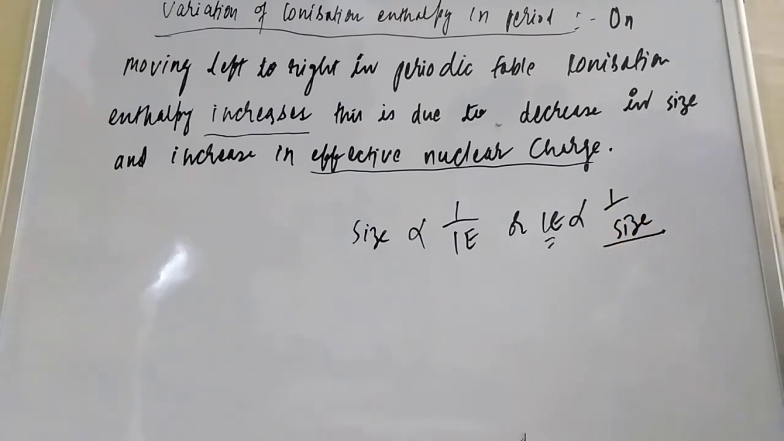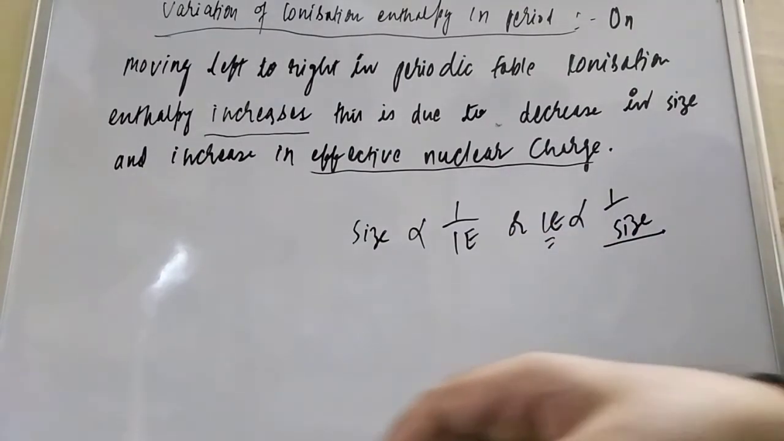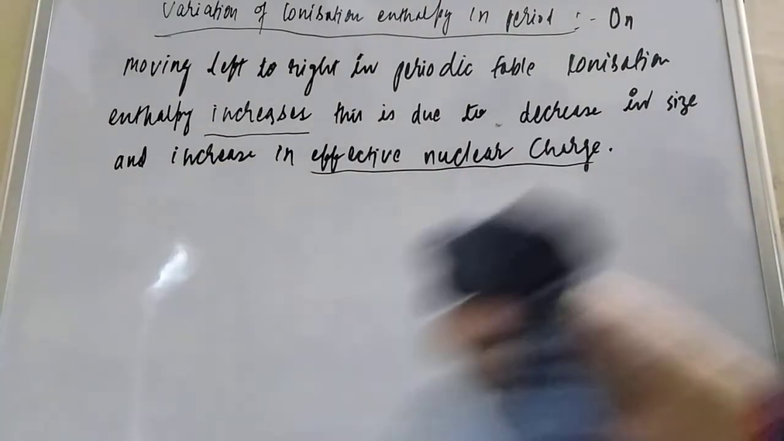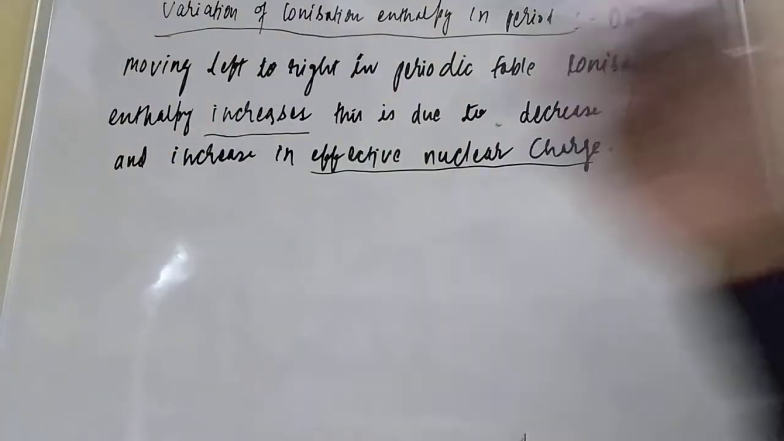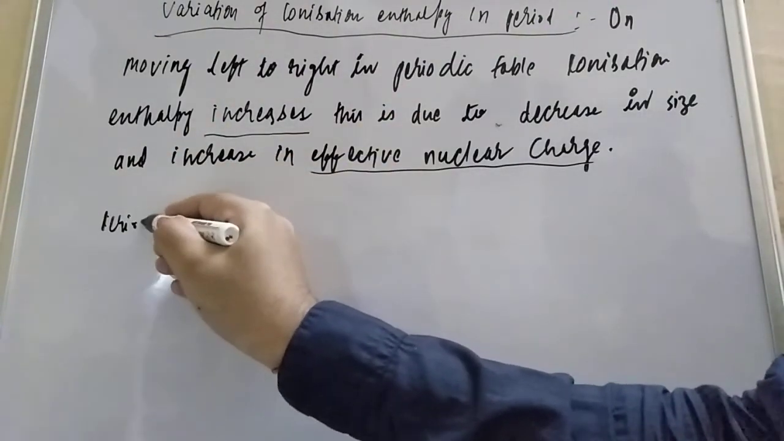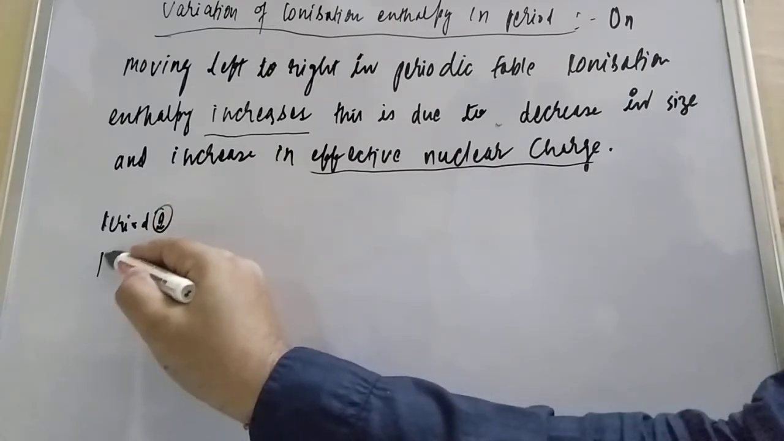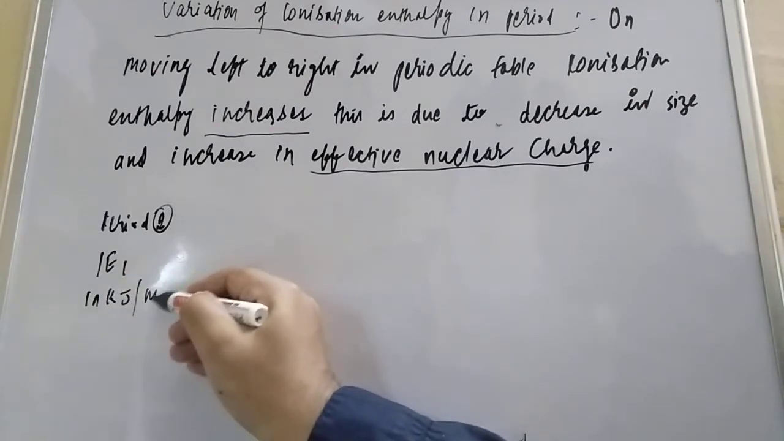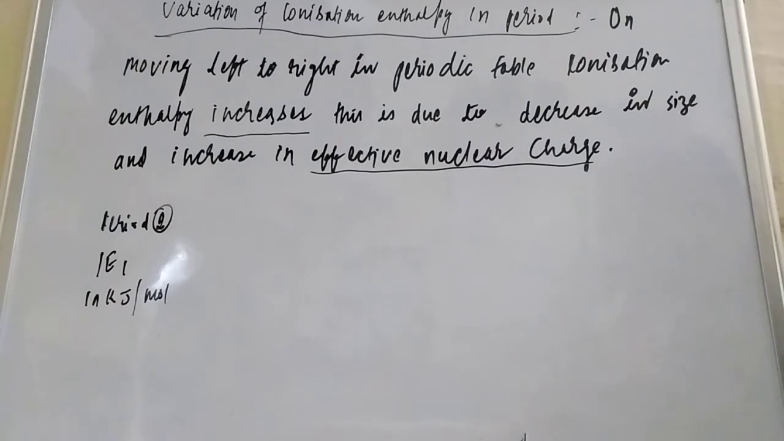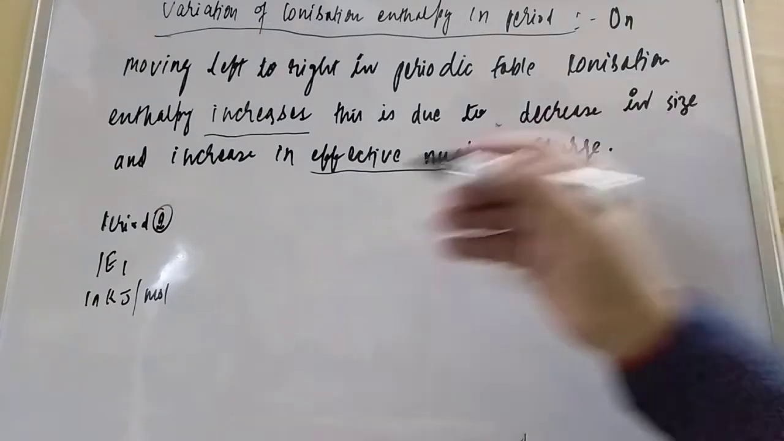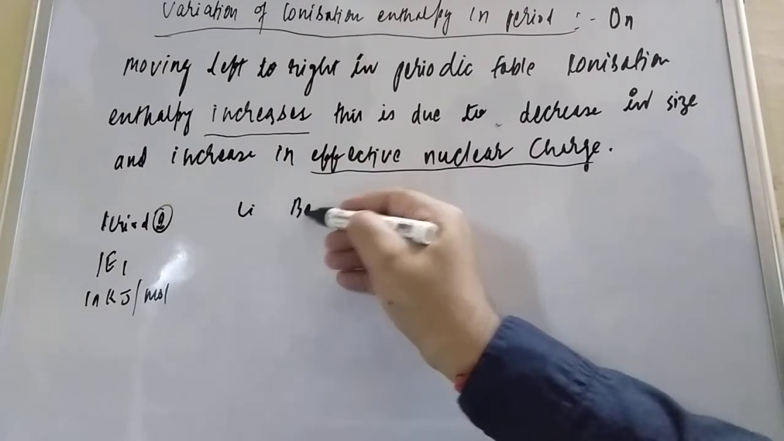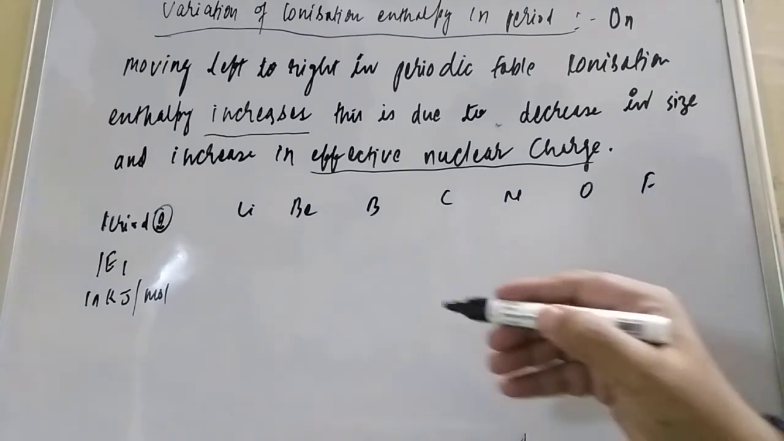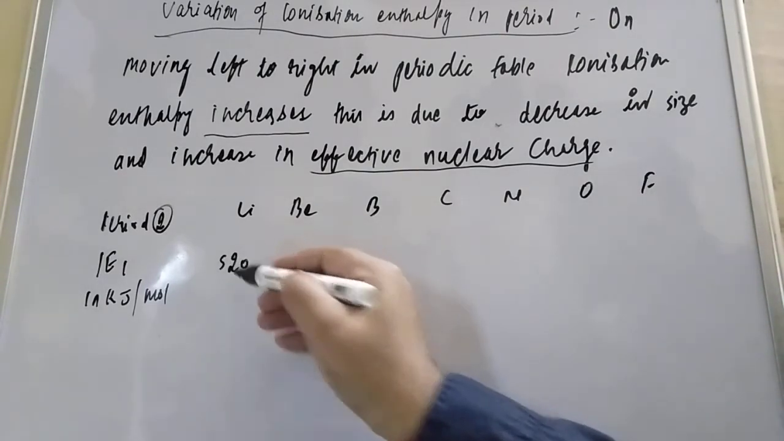Here you take an example and try to understand with its help. Take any period and see what is happening. I am taking period number 2, and we are taking IE1 in kilojoule per mole. The elements are lithium, beryllium, boron, carbon, nitrogen, oxygen, and fluorine. Lithium has 520.